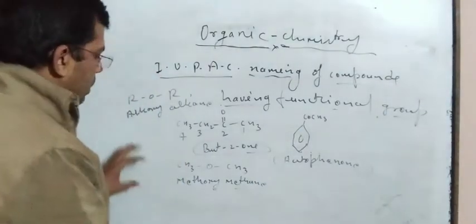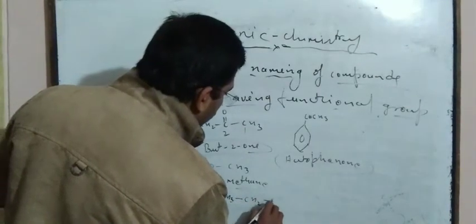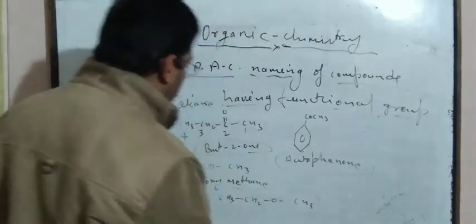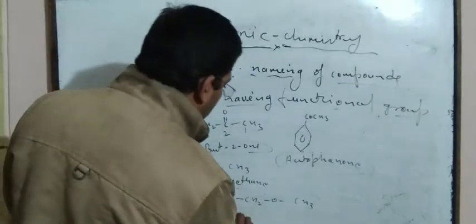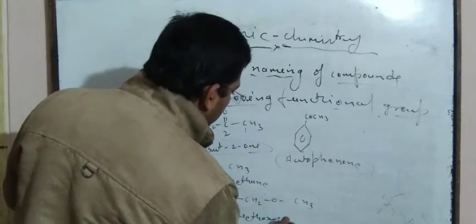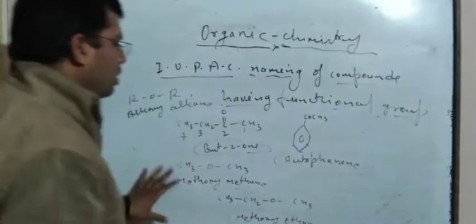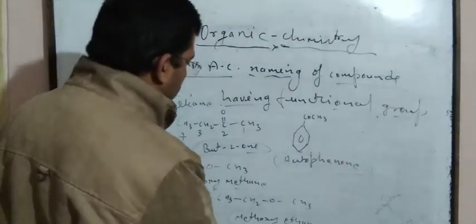If CH3, CH2O, CH3 is taken, it is known as methoxyethane.